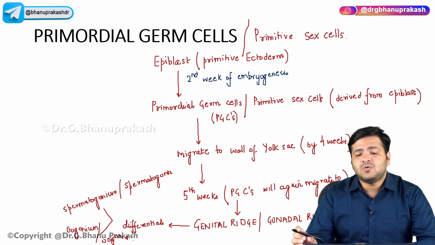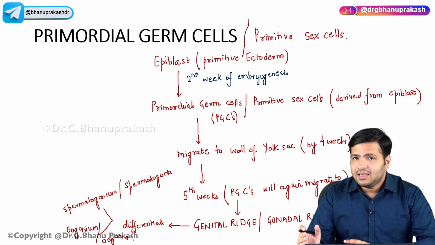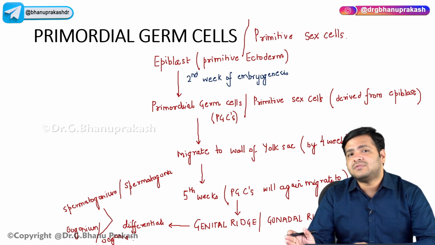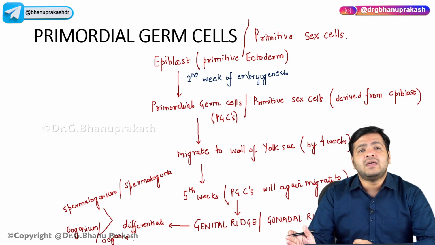Till now, if you don't know what is yolk sac, what is gonadal ridge, don't worry about that. In the upcoming video, you will be crystal clear with all these terminologies. What is epiblast, yolk sac, gonadal ridge, genital ridge, everything will be clear. As of now, just remember, there is something called the primordial germ cells which will differentiate to form the sex cells, that is the spermatogonium and the oogonium.